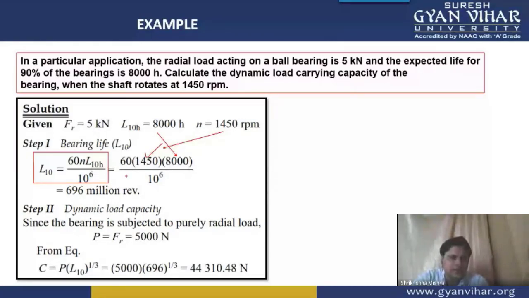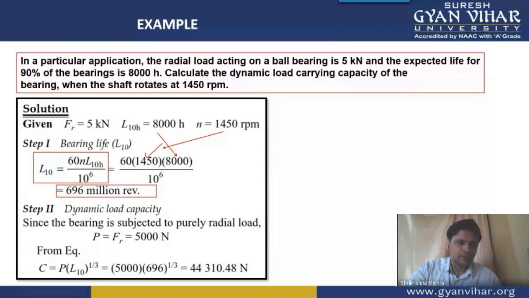Life in hours is given to us as 8,000 hours, and dividing by 10 to the power 6, the value which you will get is equal to 696. 696 means 696 million revolutions is the value. This is the answer for the bearing life in terms of millions of revolutions.